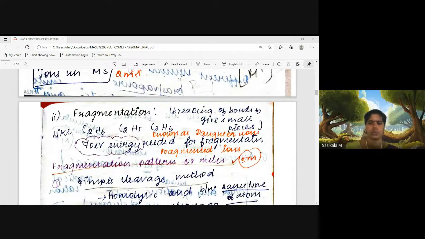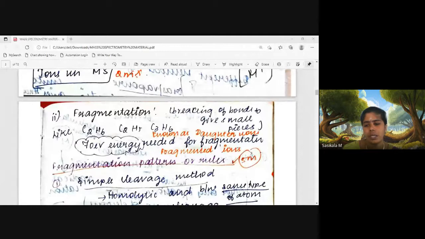Okay, good, Monisha, very good. So we have discussed the introduction, theory, history, and principle behind mass spectrometry. In principle, there are four parts: ionization, fragmentation, acceleration, and detection. In ionization, we discussed electron impact ionization, chemical ionization, electrospray ionization, and MALDI, matrix assisted laser desorption ionization.